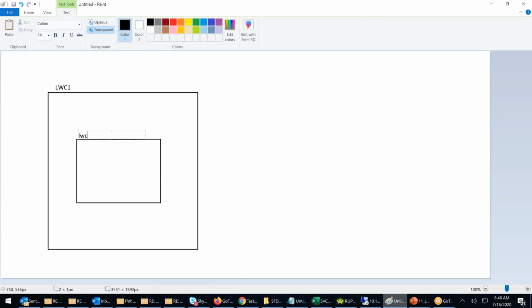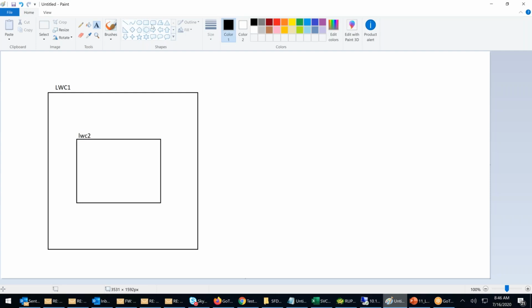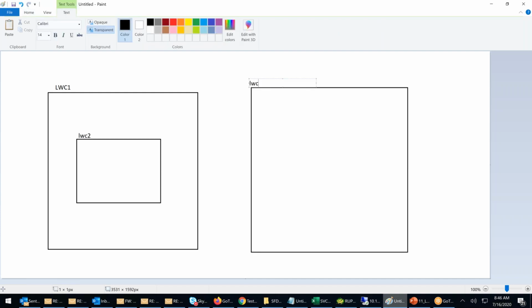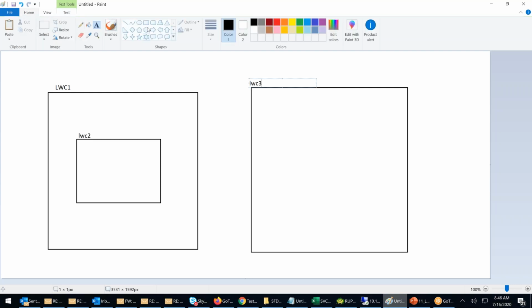Then I have a separate component outside, LWC3. Let's assume that there is a button in LWC2.